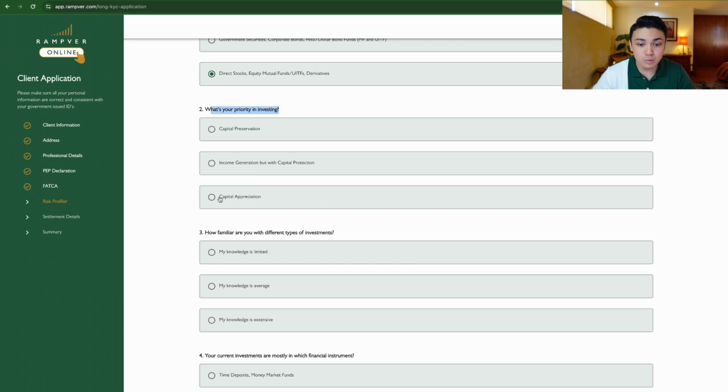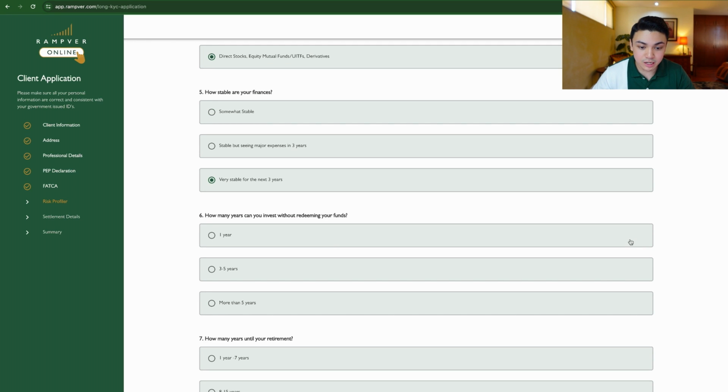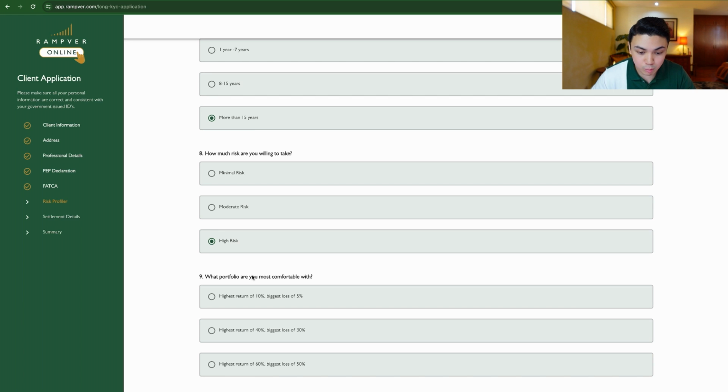How familiar are you with different types of investments? So extensive. Your current investments are mostly in which financial instrument? So how many years can you invest without redeeming your funds? So ako, more than 5 years. What portfolio are you most comfortable with? Ako, medyo aggressive ako, so I will click on the last one. And you will see here, you are an aggressive investor.